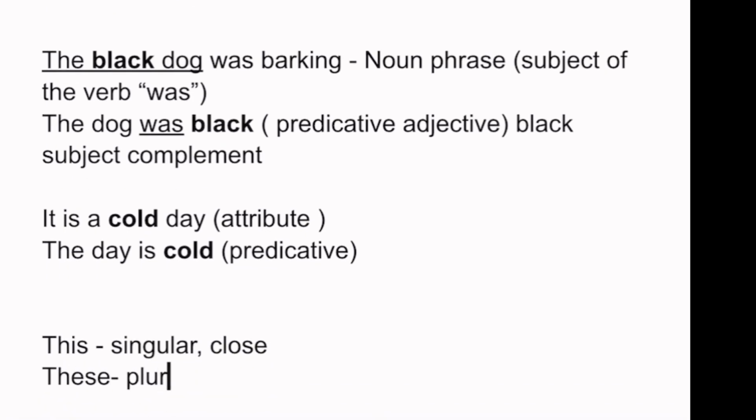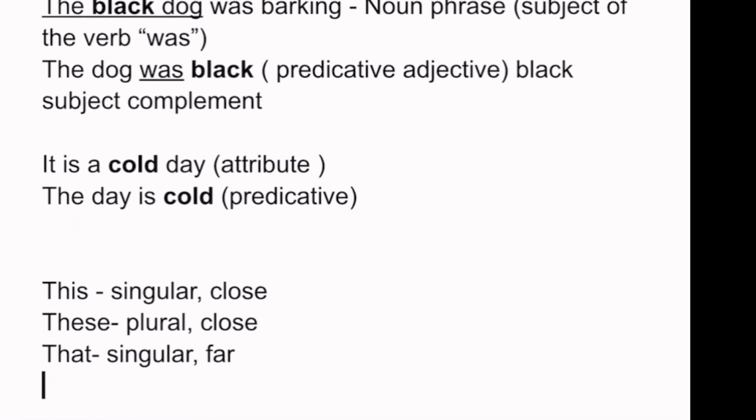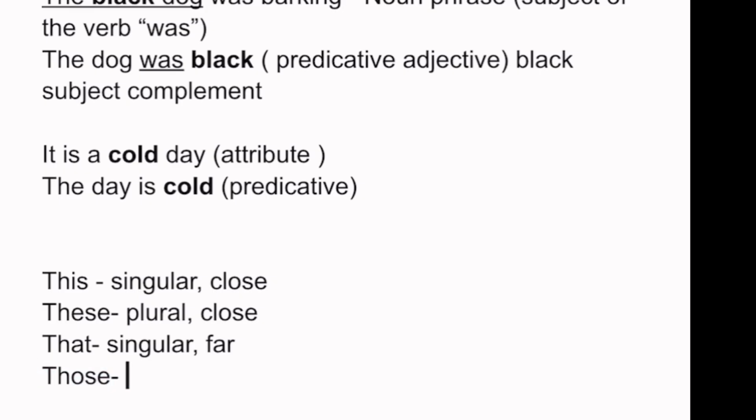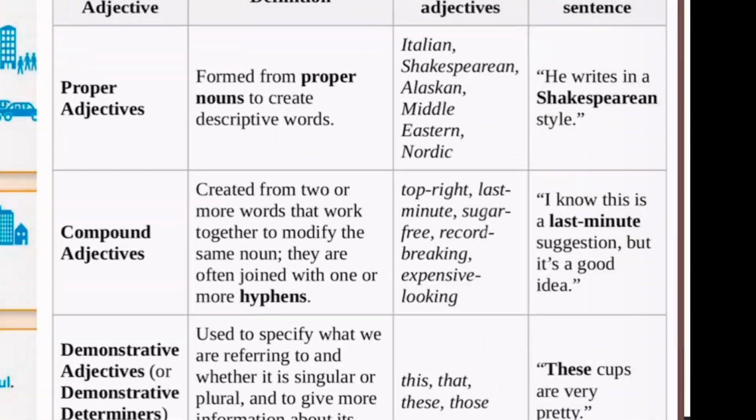These, plural, we use for things that are close. That is singular. We use it for something, just one thing, that is far from us. And those is plural. We use it for something that is far from us. Those, we use for plural things that are far from us.